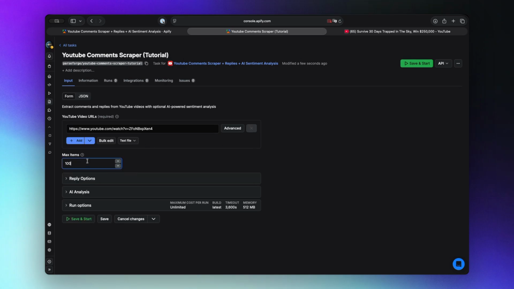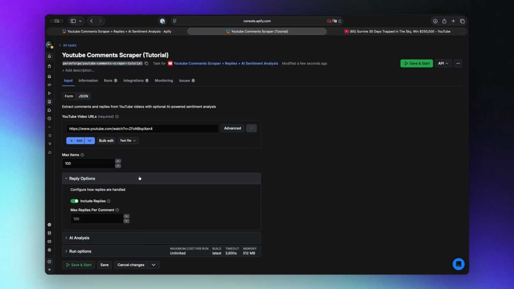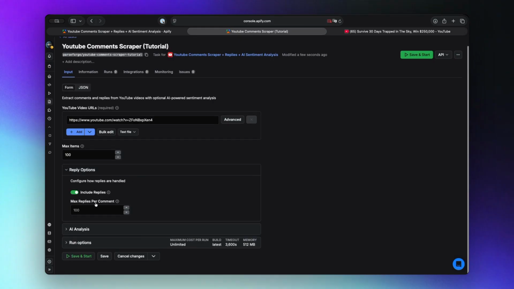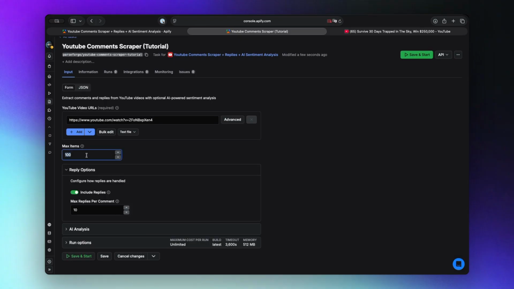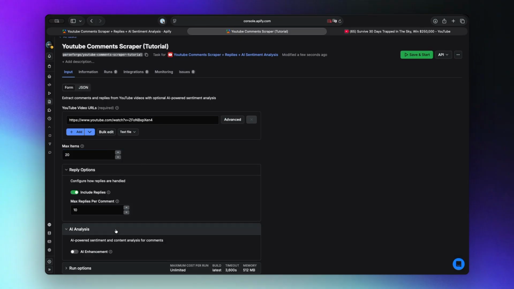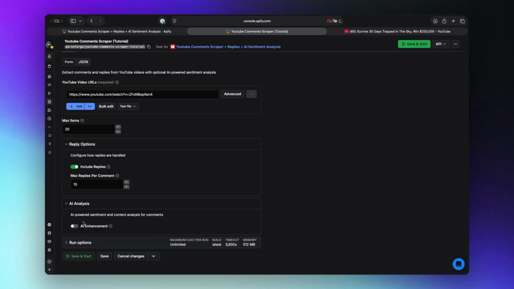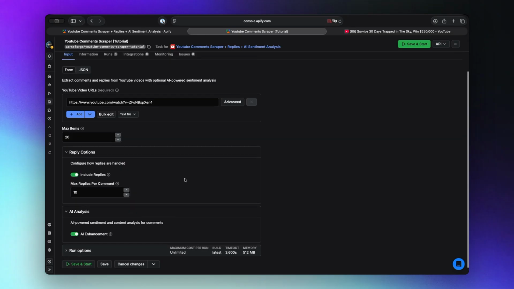Next, you set the maximum number of comments you want scraped. You can also include replies from the comments in the max number of replies per comment. We'll put only 10 for this one, and we'll leave the maximum number at 20 just to show you how it works. And additionally, you can include the AI-powered sentiment and content analysis for comments. We'll leave it on so you can see how it works.